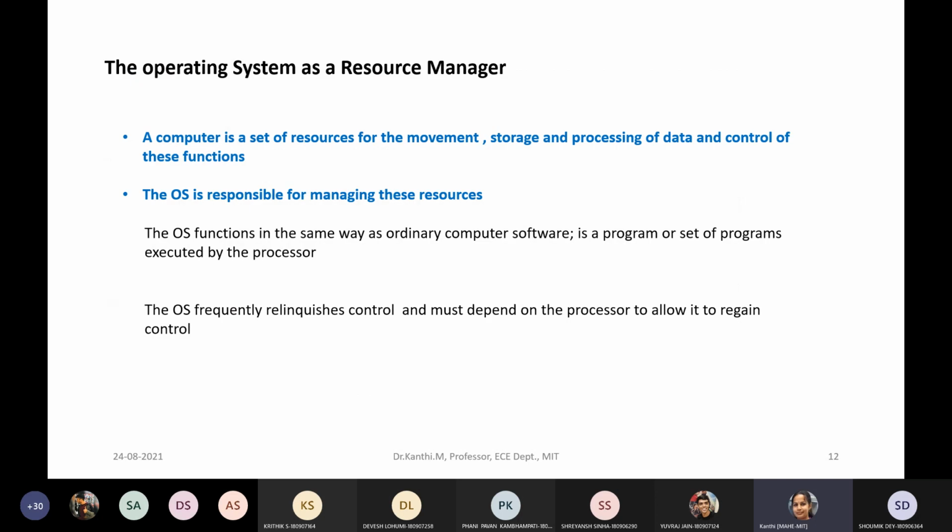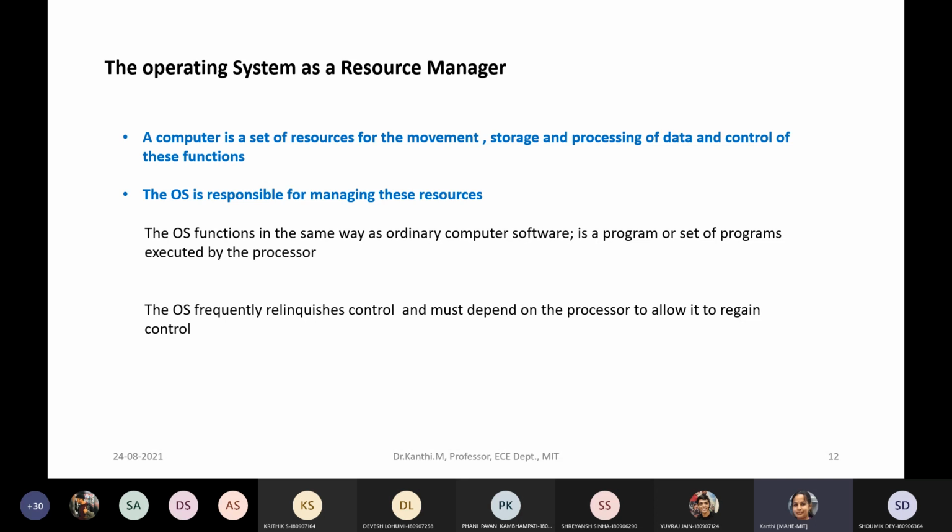So the operating system, you can call it a resource manager. It has to manage various resources. Mainly, it is responsible for movement of data. I need to give some data.